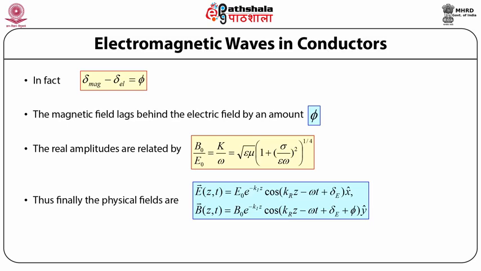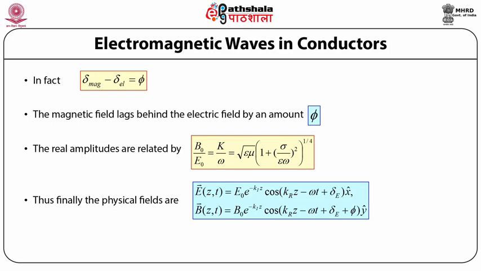Thus the real electric and magnetic fields are finally E(z,t) equals E naught e raised to power minus k imaginary z, cos of (k real z minus omega t plus delta E), into x cap.